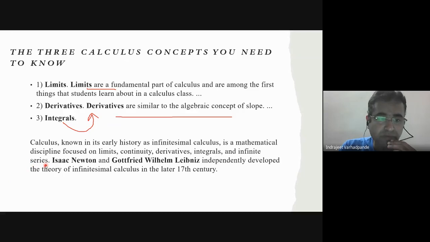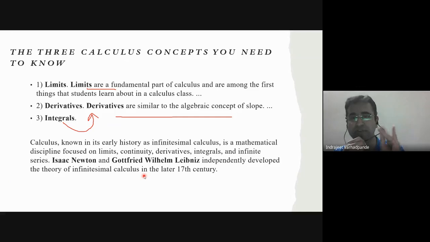Who is the main father of calculus? Isaac Newton and Gottfried Leibniz independently developed the theory of infinitesimal calculus in the latter 17th century. So, calculus is divided into two, that is differential calculus and integral calculus. And the concepts of calculus we need to focus on as an engineer or as a student of mathematics are limits and continuity, derivatives, and integration.